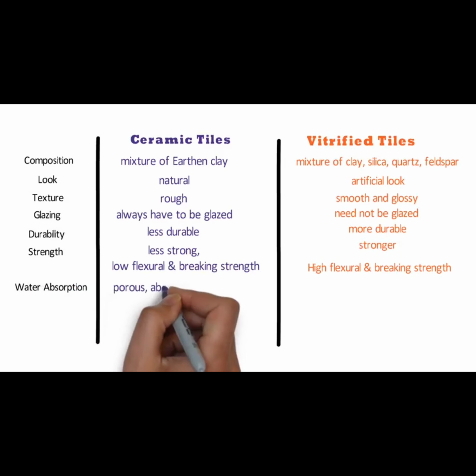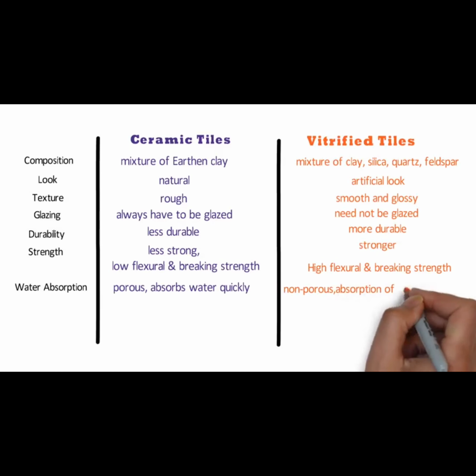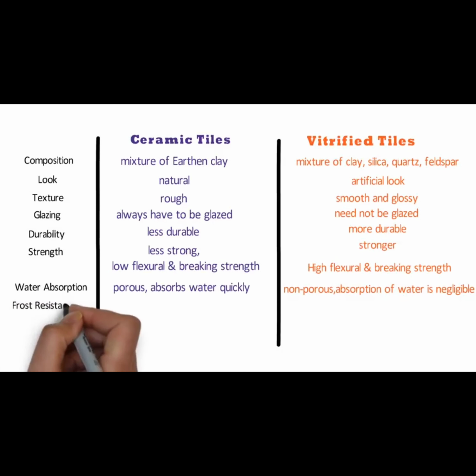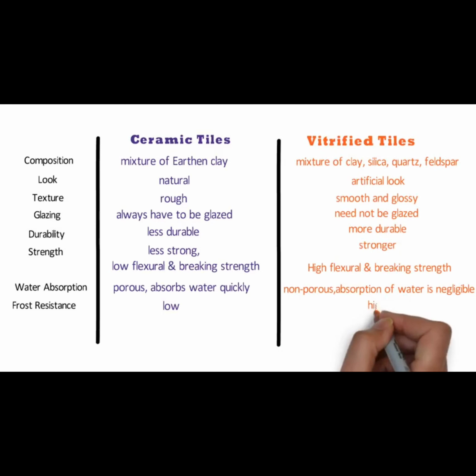Number 7 is water absorption. Ceramic tiles are very porous and hence absorb water quickly. So the use of ceramic tiles in the outdoor area will cause the tiles to develop cracks quickly. Vitrified tiles are non-porous and hence absorption of water is negligible. So it is most suitable for wet areas. Number 8 is frost resistance. Ceramic tiles have low frost resistance as these types of tiles absorb water quickly. Vitrified tiles have high frost resistance because its water absorption is low as compared to ceramic tiles.